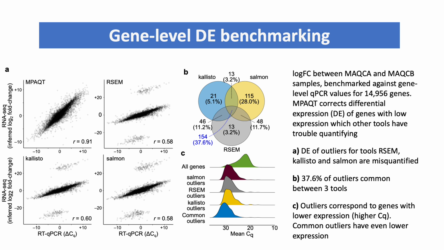In panel A, we see MPAQT's performance compared to three other tools. These other tools have outliers which are misquantified in differential expression. We see that the three tools share a little over a third of their outliers, and that MPAQT doesn't have any outliers. When looking closer at the outliers, we see that they represent genes with low expression and that the common outliers among the three tools are slightly lower in expression.